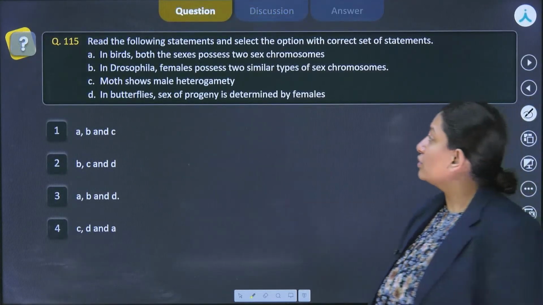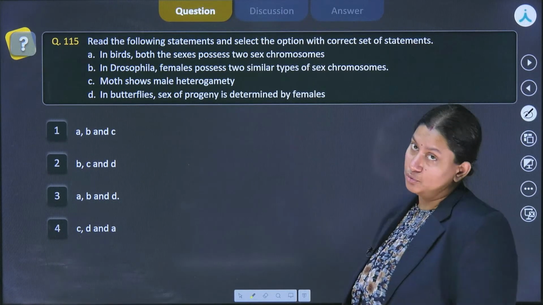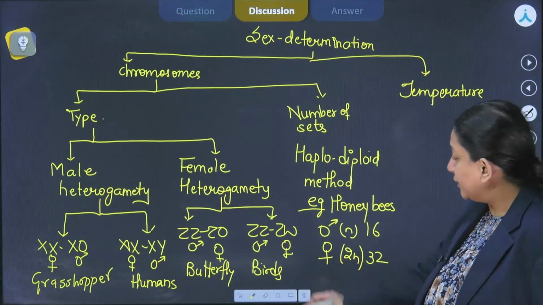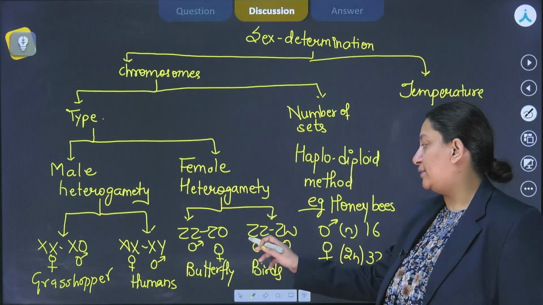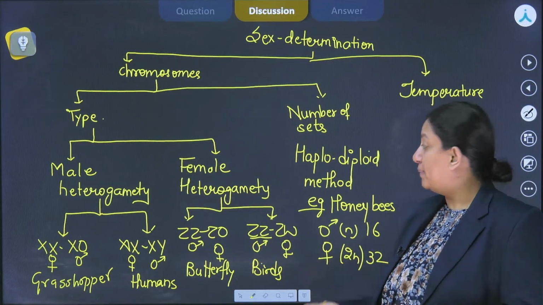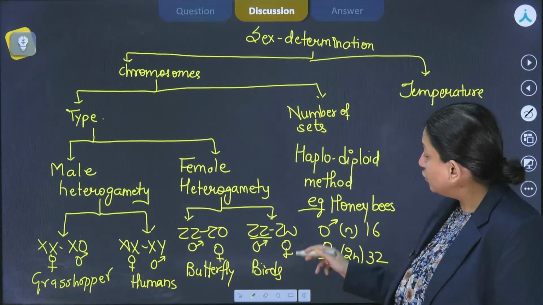And the question talks about that in birds, both the sexes possess 2 sex chromosomes, right? So if we come here, in case of birds, if we see this particular organism, the males, they are homogametic but have 2 copies of Z chromosome. Same goes for the females.